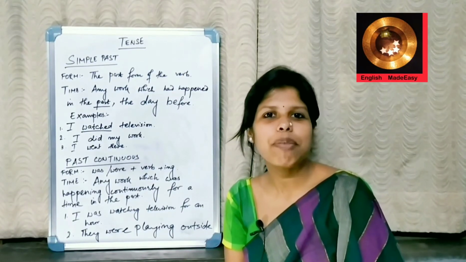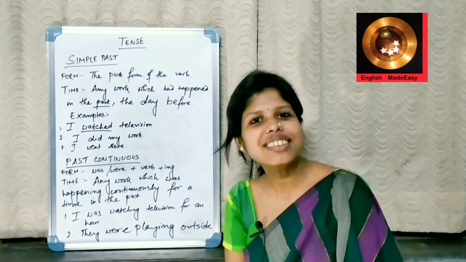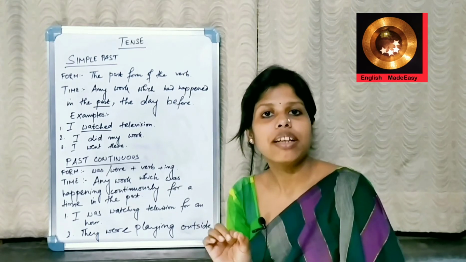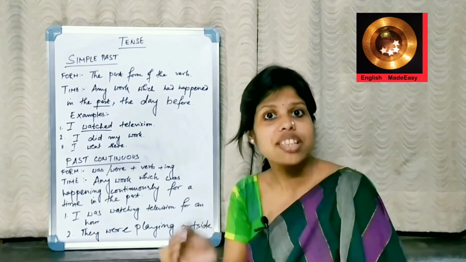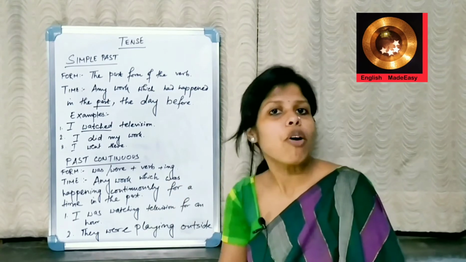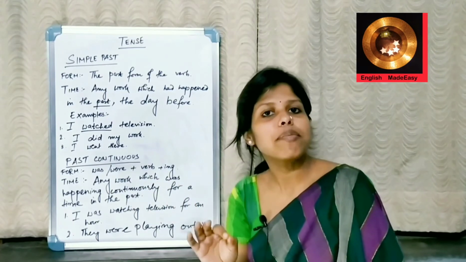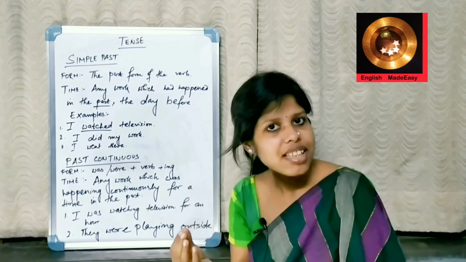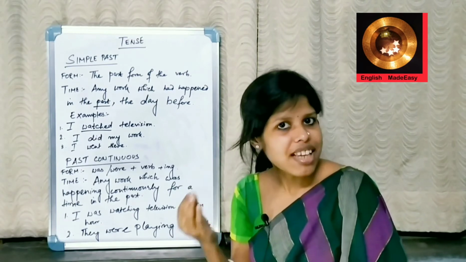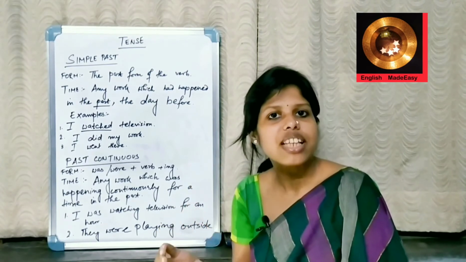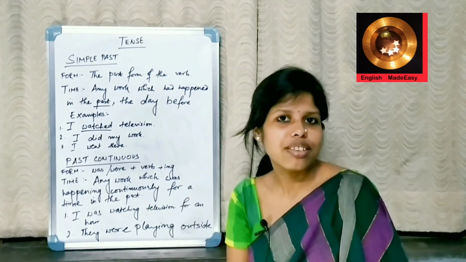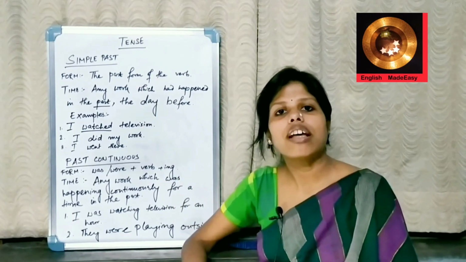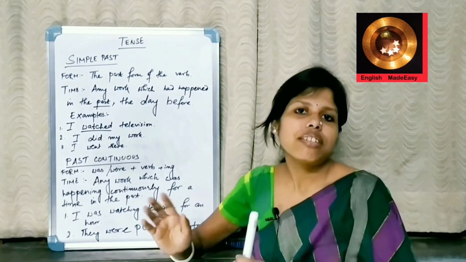So we have already learned about what is tense. Tense is something which sets the time of a verb, time of a work done, whether it was done yesterday, now or tomorrow. We have already learned about present tense and the forms of present tense like simple present, present continuous, perfect and perfect continuous. So today I am going to teach you simple past. Please refer to my other videos for having the track of it.